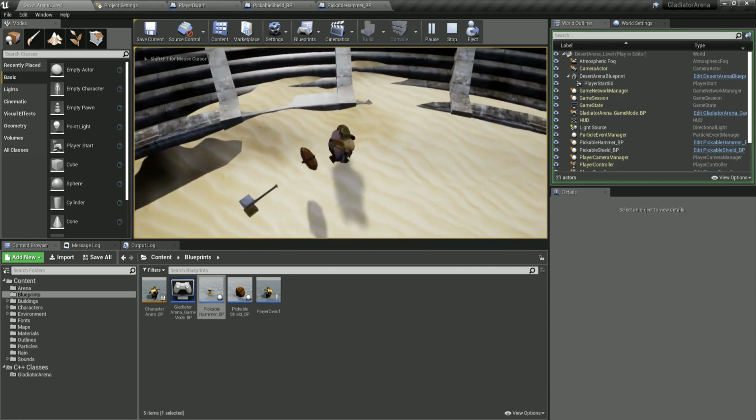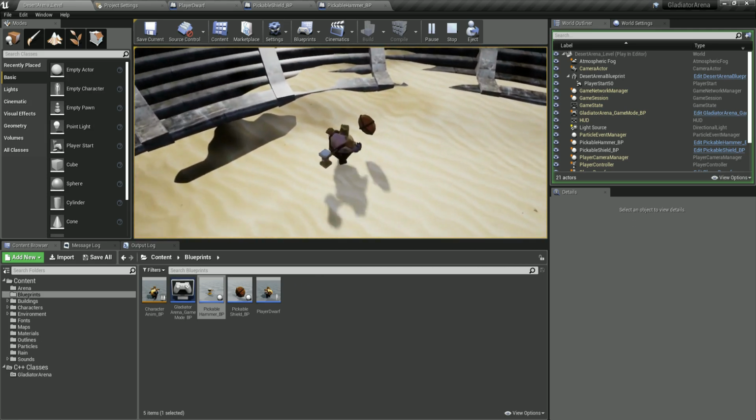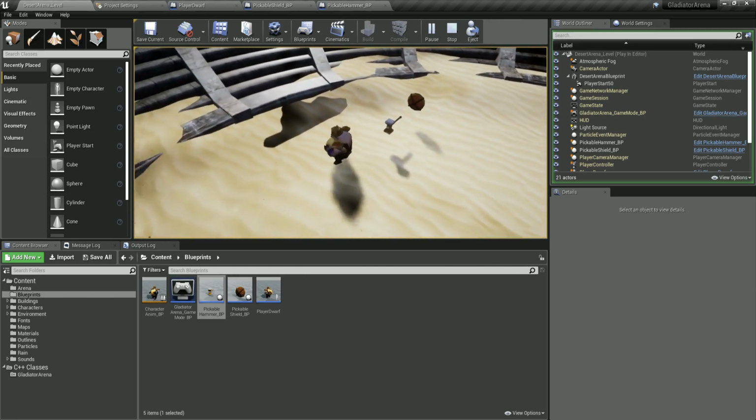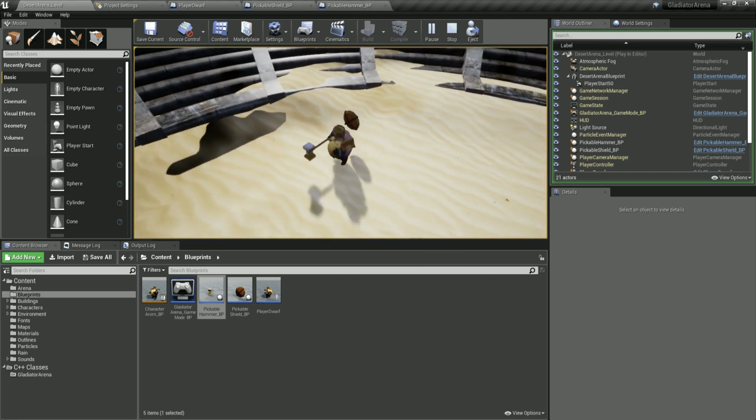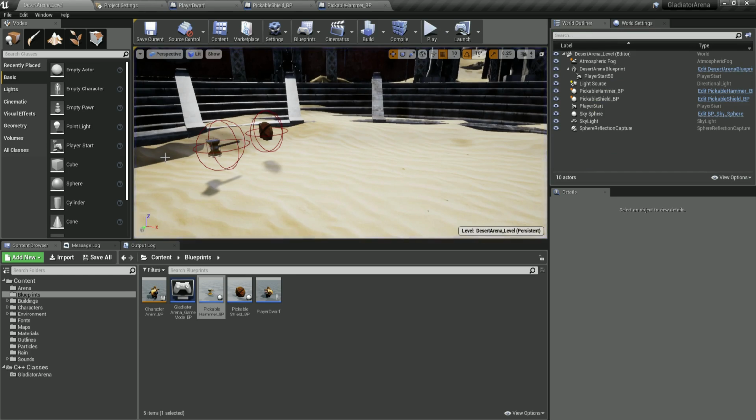But now if we come close to them, you see what's happening. We cannot interact with them because we did not create the code that will help us do that. So let's do that in the next video and see how we can attach the items to the player and how we can then use them to attack the player or to attack the enemy.